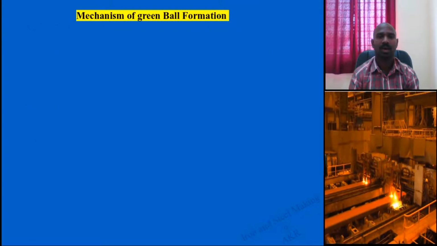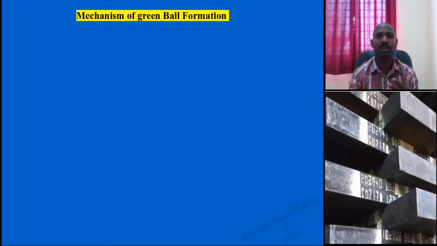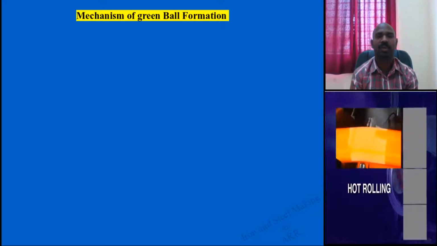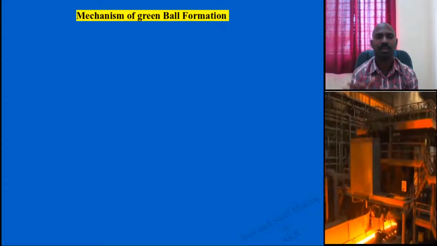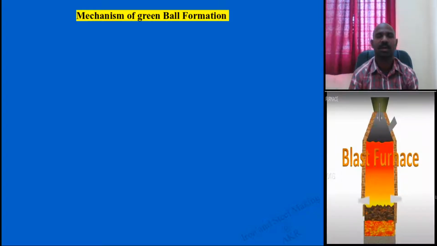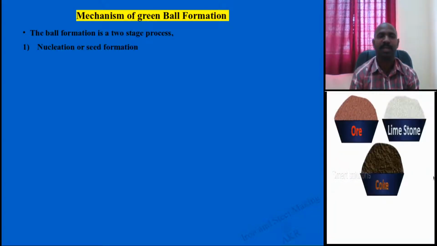Coming to the next, the green ball mechanism: a green ball is nothing but fine iron ore particles combined with moisture. After all these three stages we get the green ball, and this green ball consists of mainly two stages.